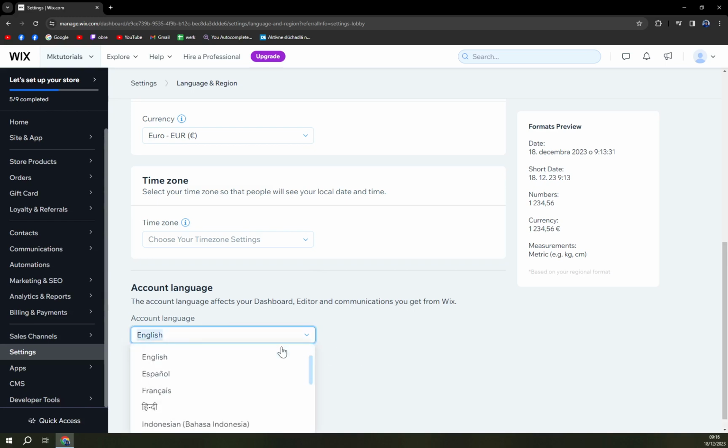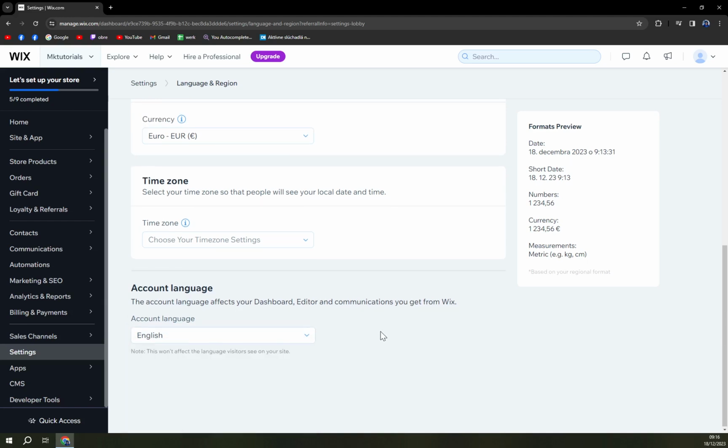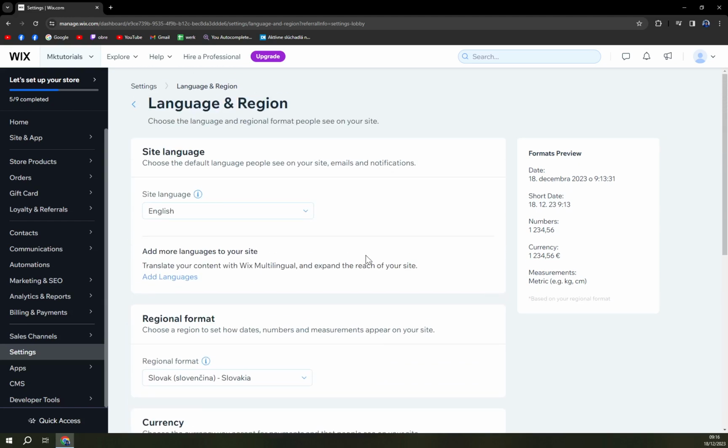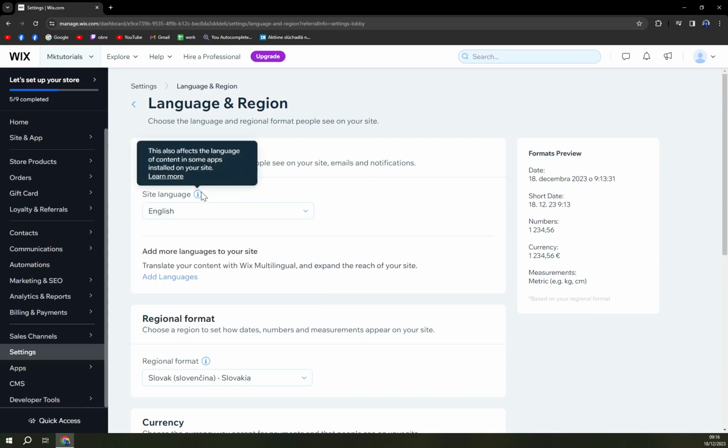And account language, you can go with all of these options as well. Account language, as close as Slovak, is Čeština, which means it's the Czech language. I already added a couple more changes that I didn't really want to do. Site language also affects the language of content in some apps installed on your site. So if an app provides, for example, Slovak as an option, it automatically switches to that language as well.